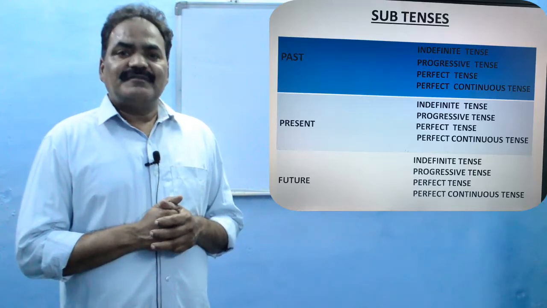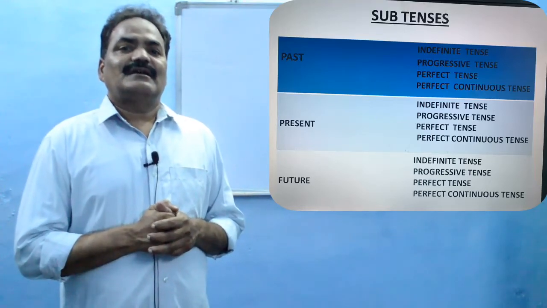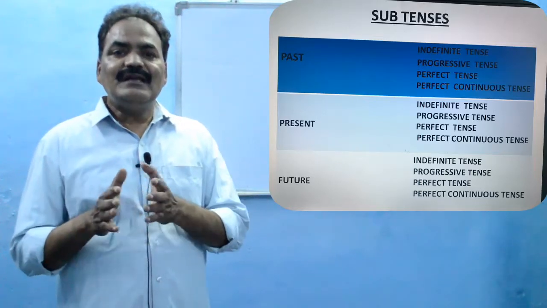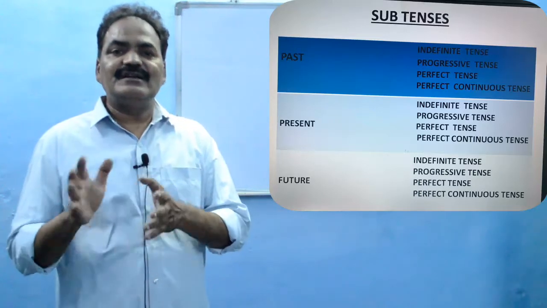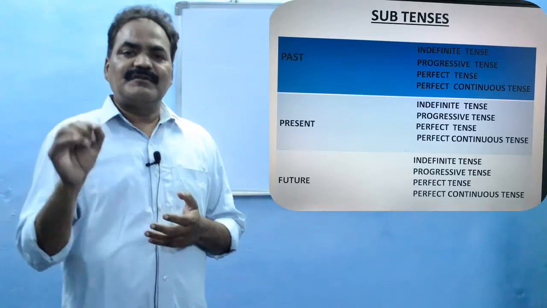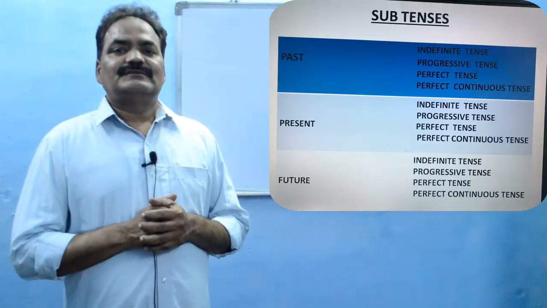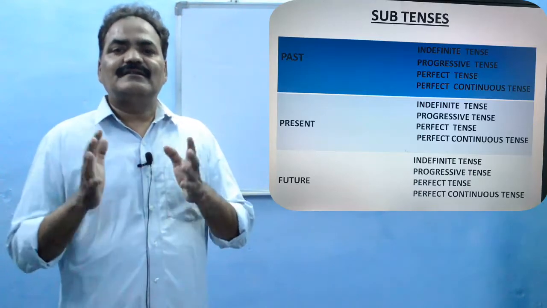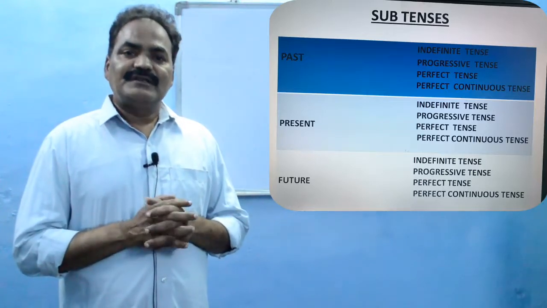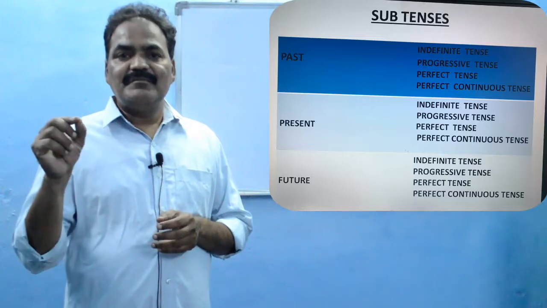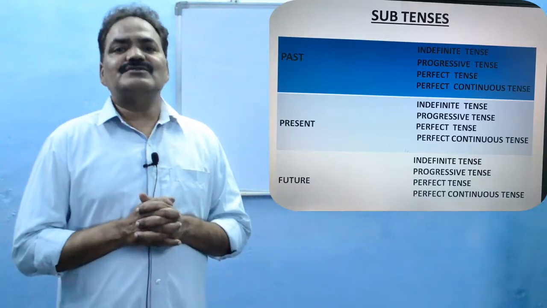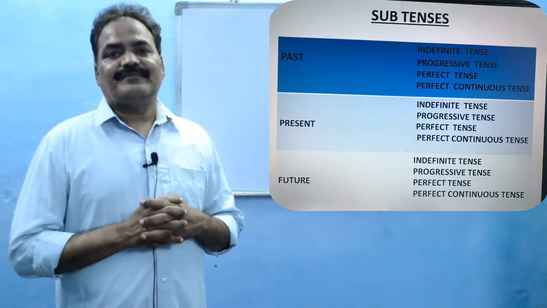And in present perfect continuous tense, have been or has been is used along with the main verb in its ing form. And in future perfect continuous tense, will have been or shall have been, either of these, is used along with the present participle main verb form. So these are the structures of these 12 tenses.